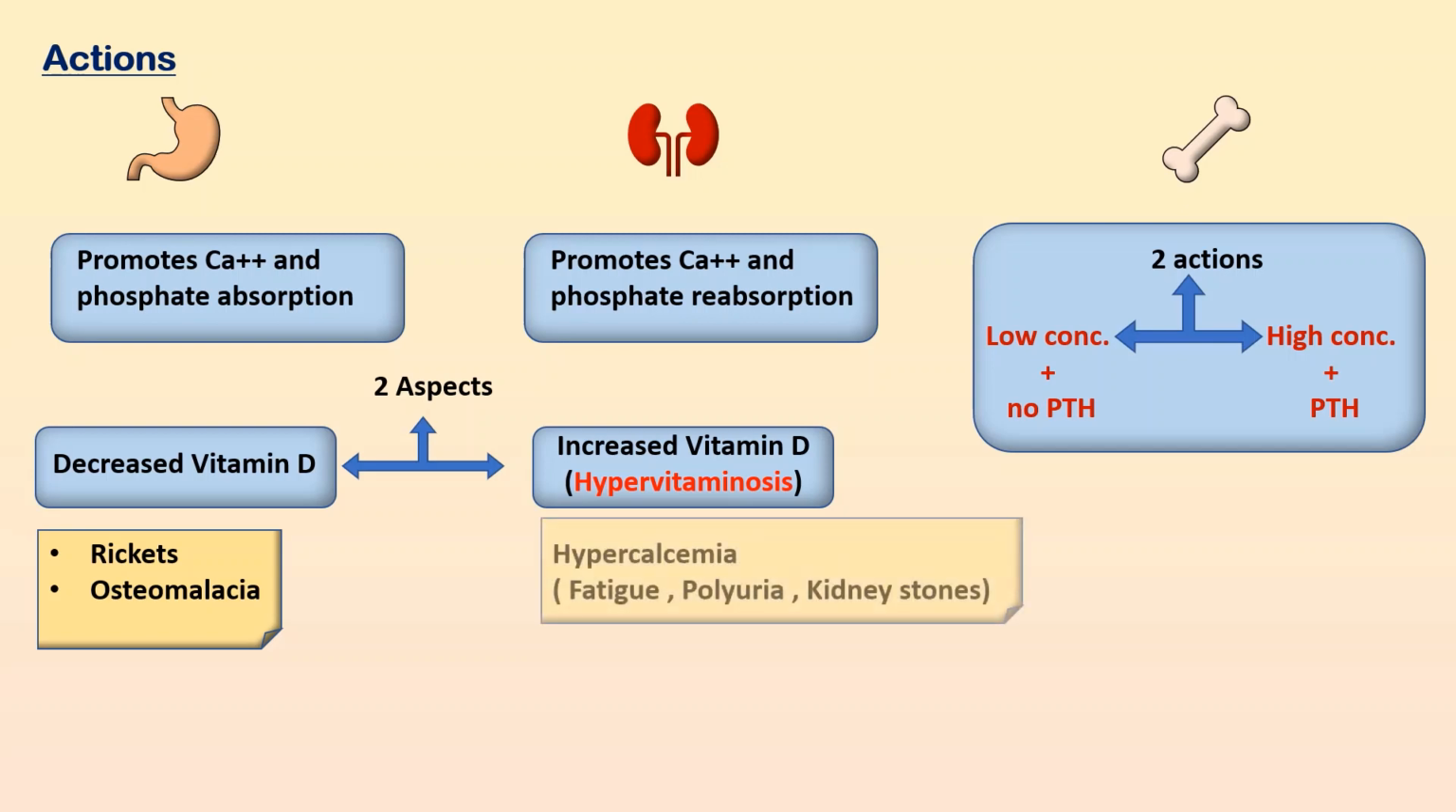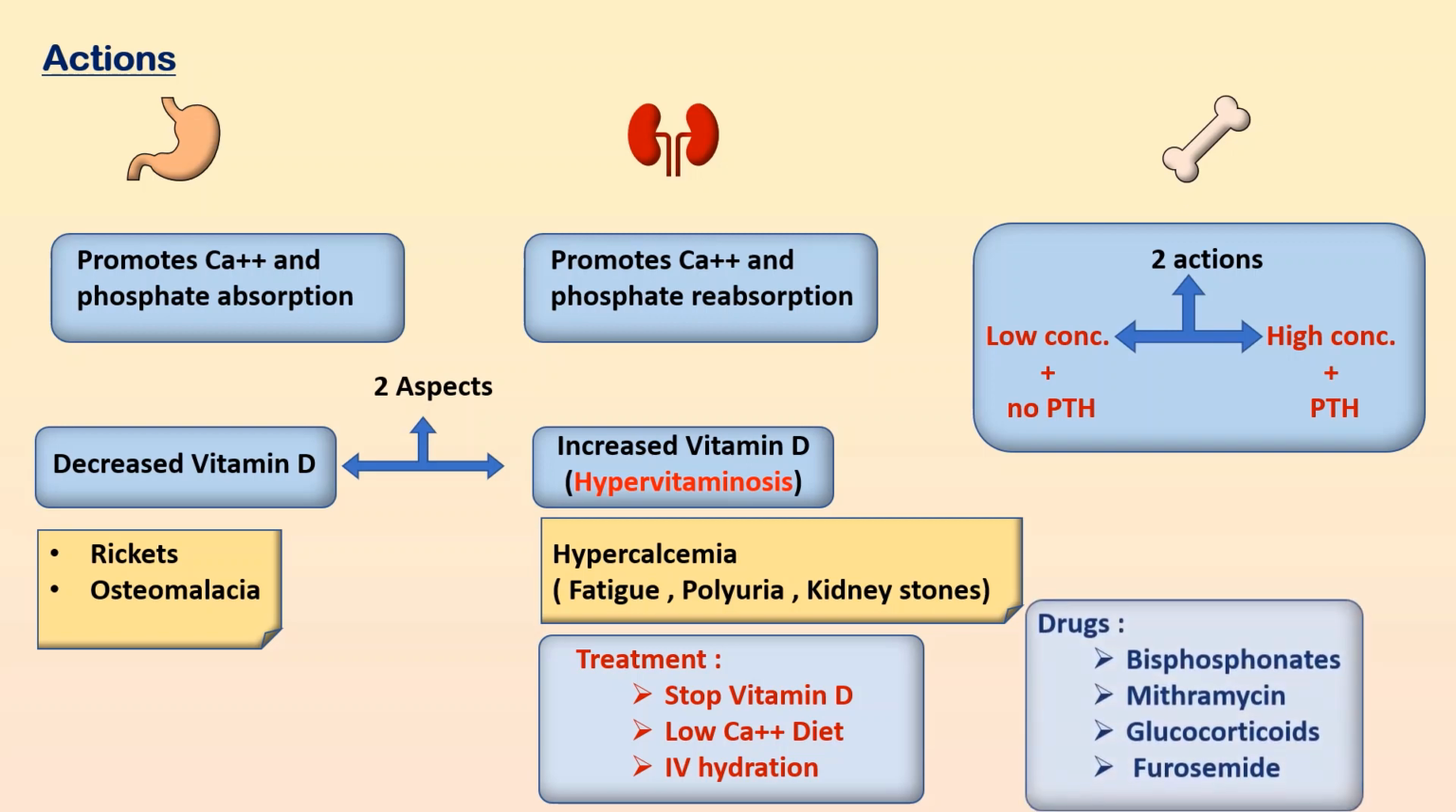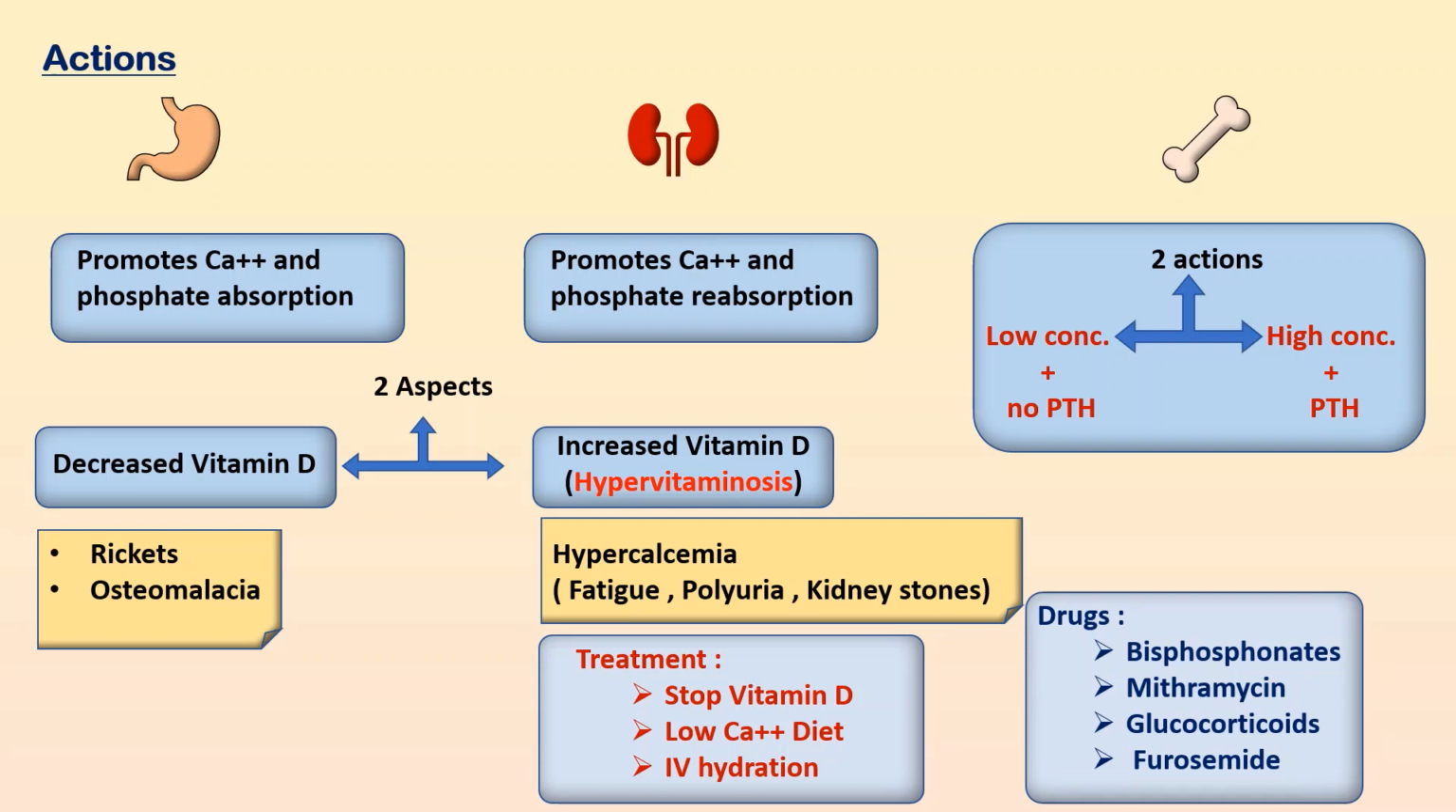Increased vitamin D will cause hypercalcemia, and its symptoms are nausea, weakness, fatigue, polyuria and kidney stones, as there will be calcium deposition. Now to control this, we can stop the vitamin D supplement, provide a low calcium diet, and also hydrate the patient by IV. Now the drugs preferred here are bisphosphonate, then mithramycin, then glucocorticoids and furosemide, which is a loop diuretic.